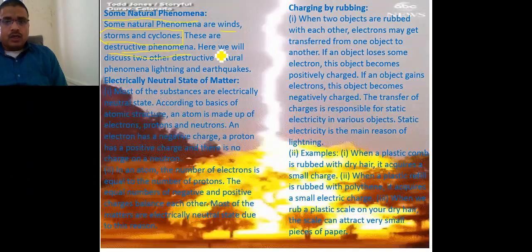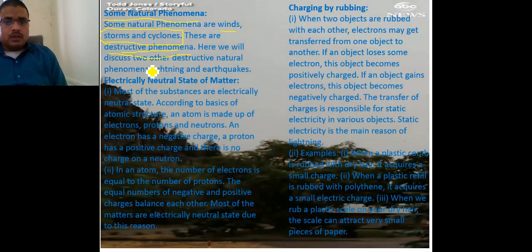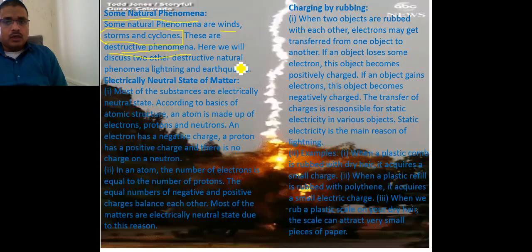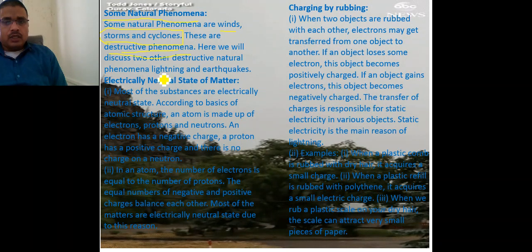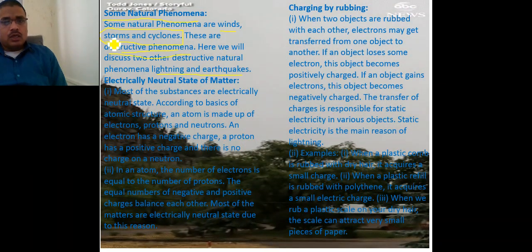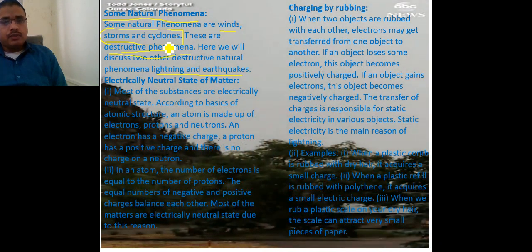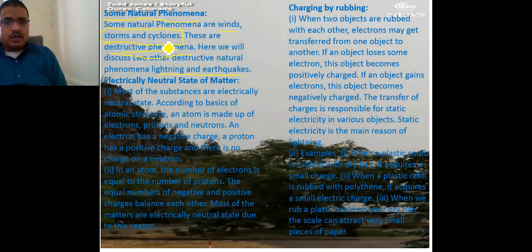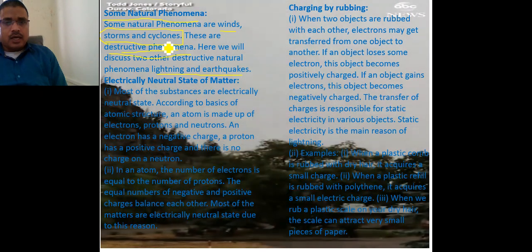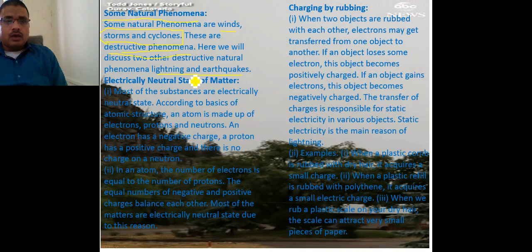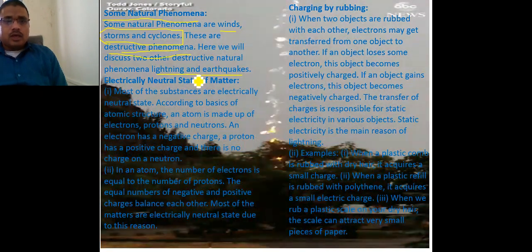Here we will discuss two other destructive natural phenomena, called lightning and earthquake, because storms and cyclones were already discussed in the previous class last year, but there are other natural phenomena, lightning and earthquake, which we will discuss in this chapter.